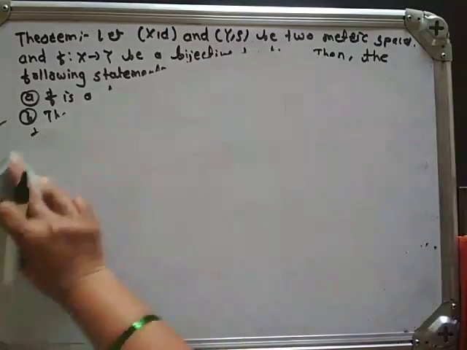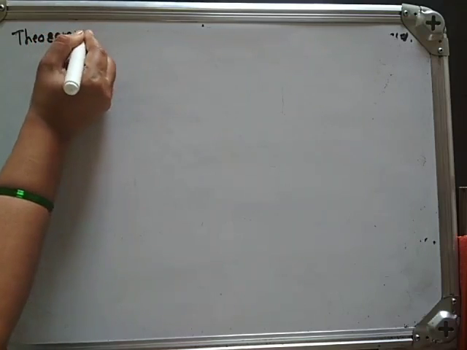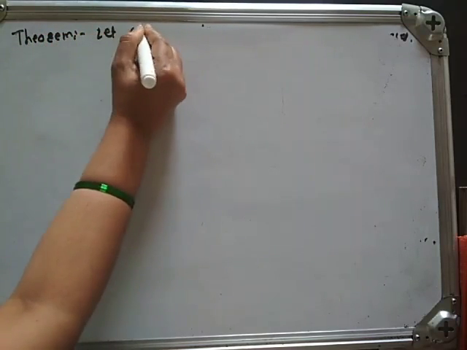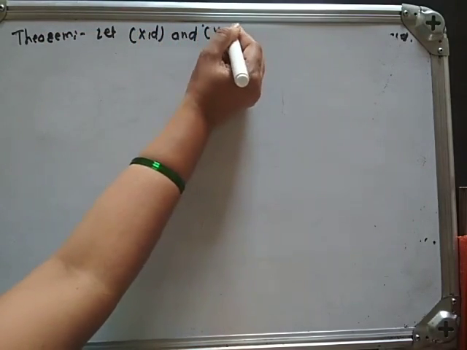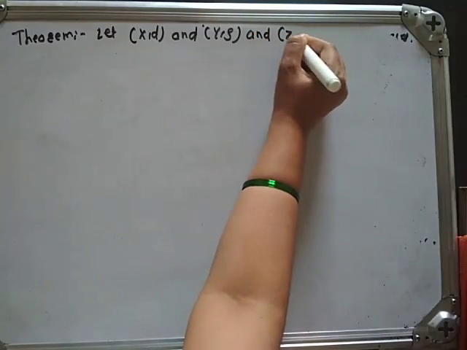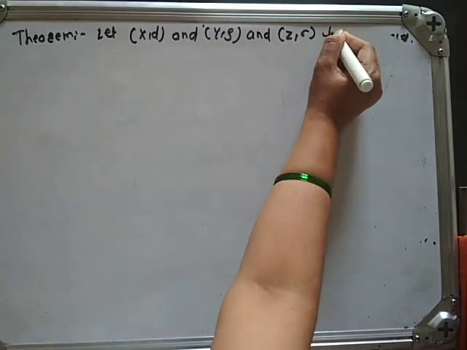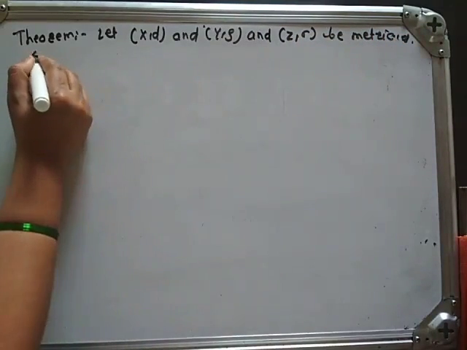Let us take the next theorem. Let (X, t), (Y, rho) and (Z, sigma) be metric spaces.